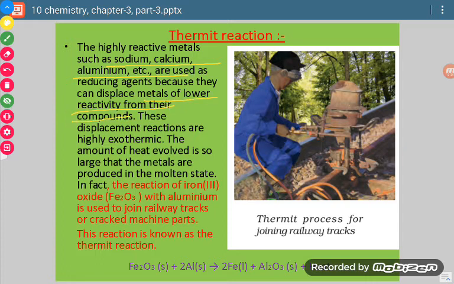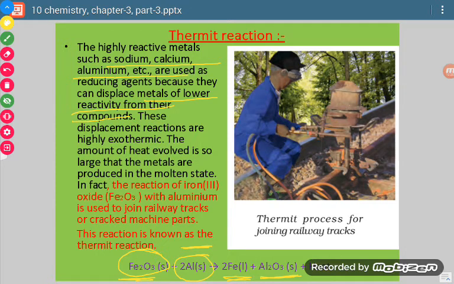Okay, now let us take this example. If we take Fe2O3 with aluminium, okay, then aluminium is having very much reactivity and it will replace Fe from its place and it will form Al2O3 and iron will be formed.